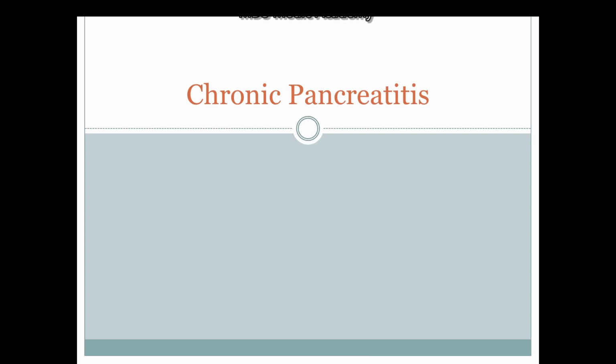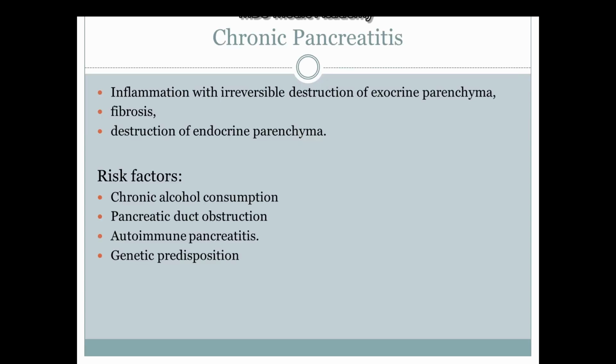Bismillahirrahmanirrahim. Let's talk about chronic pancreatitis. Chronic pancreatitis is actually a very prolonged disease which results in inflammation with irreversible tissue damage. So what is happening here is that there is prolonged inflammation resulting in irreversible destruction of parenchyma. Then there is fibrosis and there is destruction of endocrine parenchyma in the late stage of the disease.